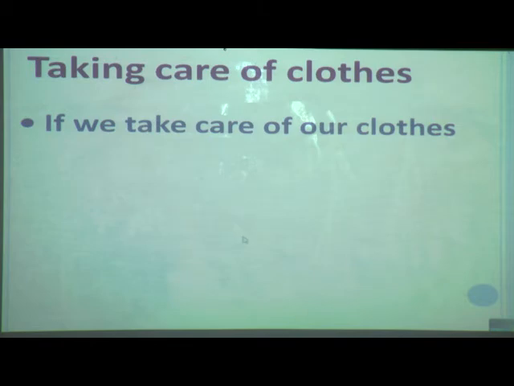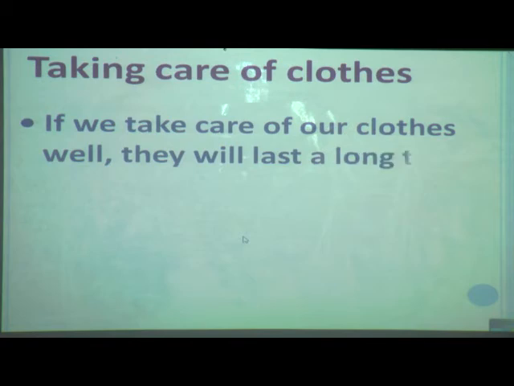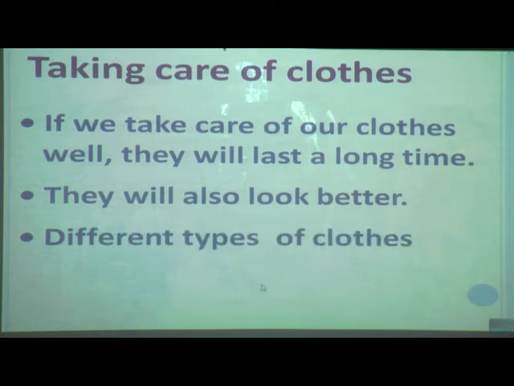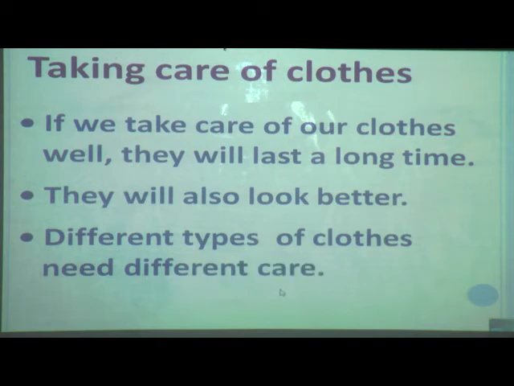Now we will see how we should take care of our clothes. If we take care of our clothes properly, they will last a long time and they will also look better. So different types of clothes need different types of care. We will see what type of clothes need what type of care.